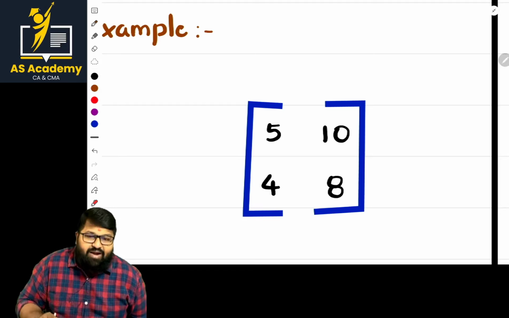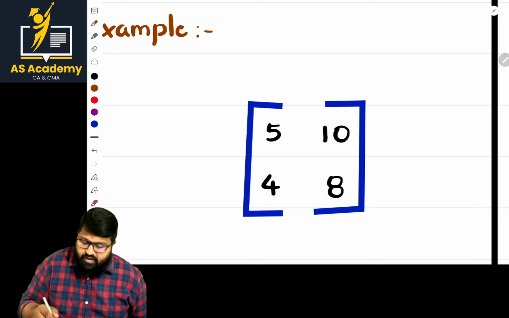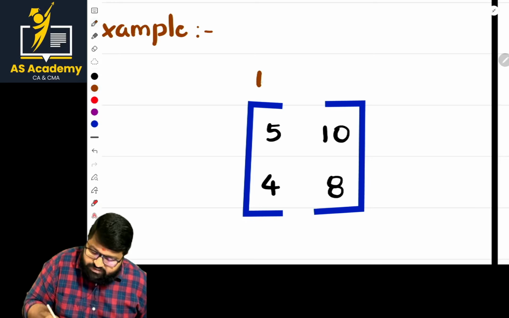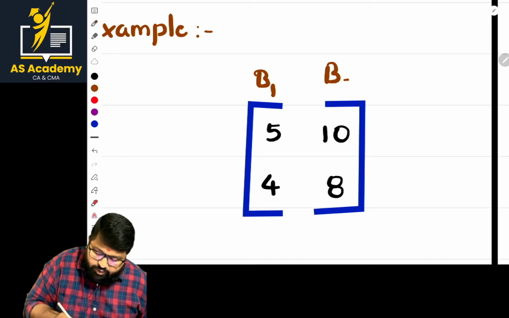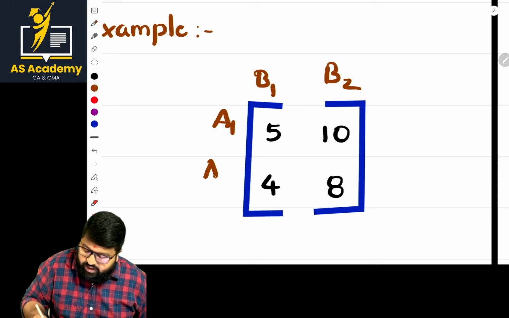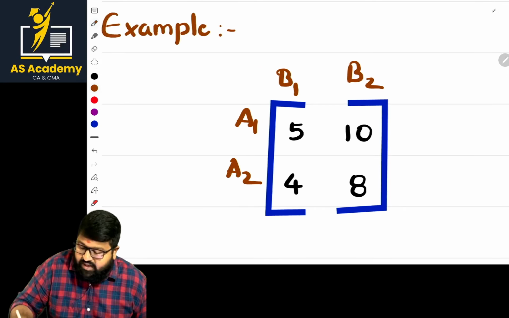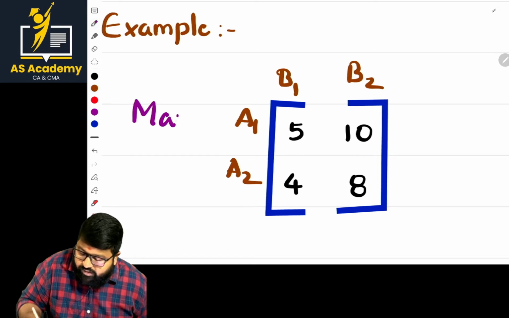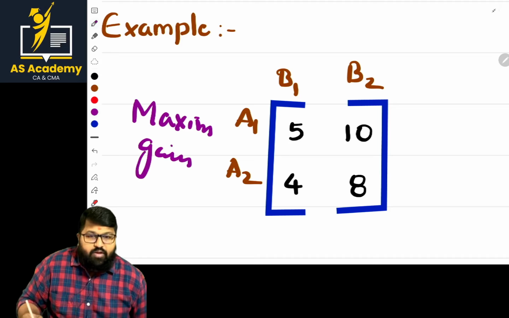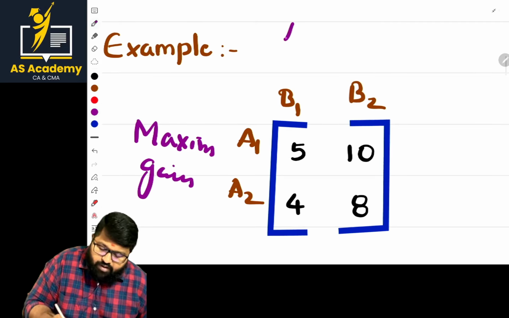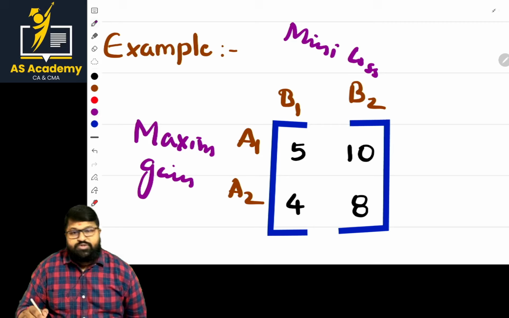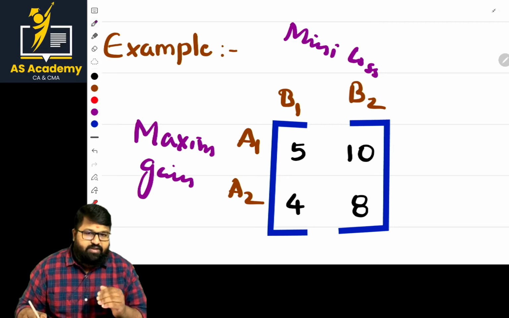We represent the matrix in table format, with B1, B2, A1, A2. The rows represent maximizing gain, and the columns represent minimizing loss. You should write it perfectly, but for our sake I'm writing in a simple manner.